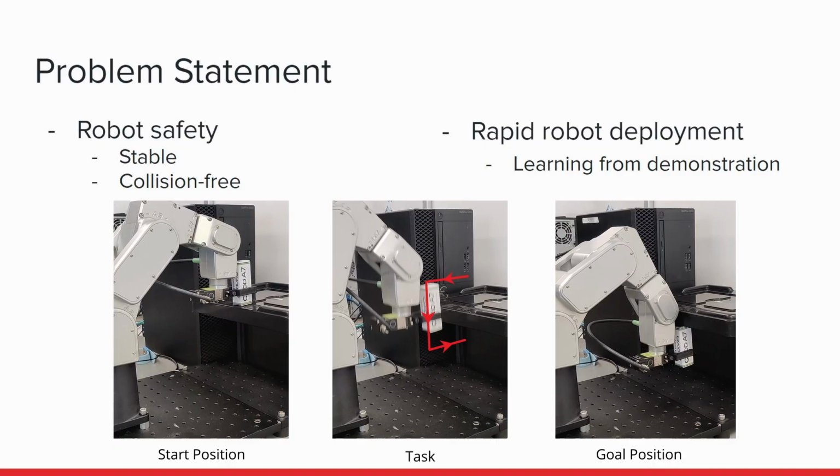With the growing number of robots in industry and in human environments, the need for ease of deployment and safety in robotics becomes increasingly apparent. Safety can be achieved with stable and collision-free policies, while learning how to perform tasks from a set of demonstrations can reduce the deployment time of robot solutions.